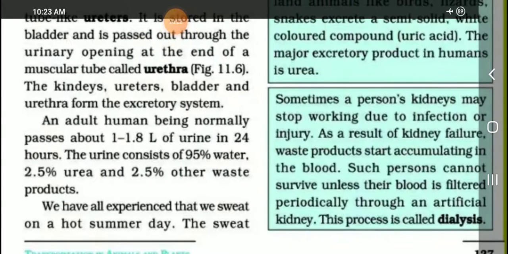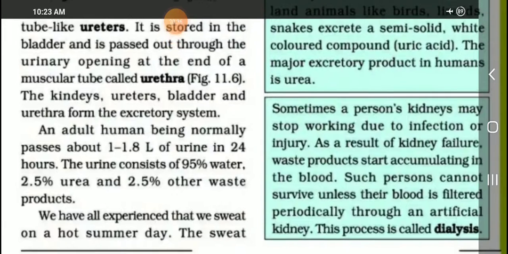Listen students, what is dialysis? Persons cannot survive unless their blood is filtered periodically through an artificial kidney. This process is called dialysis.